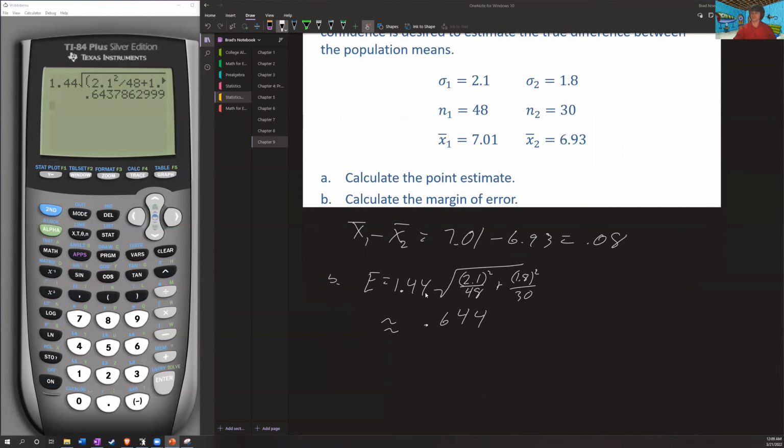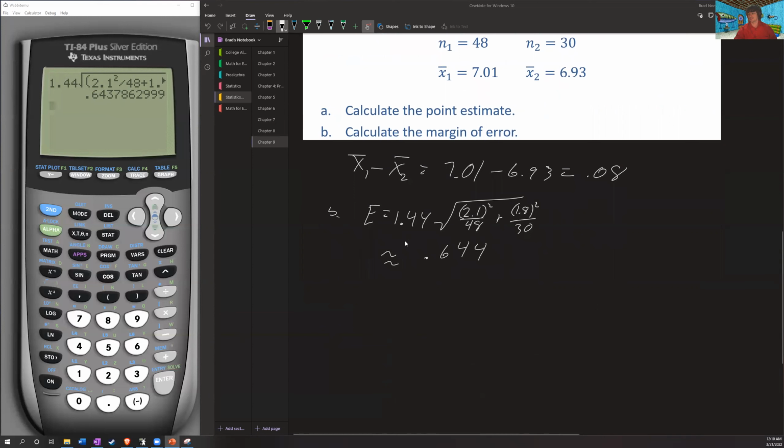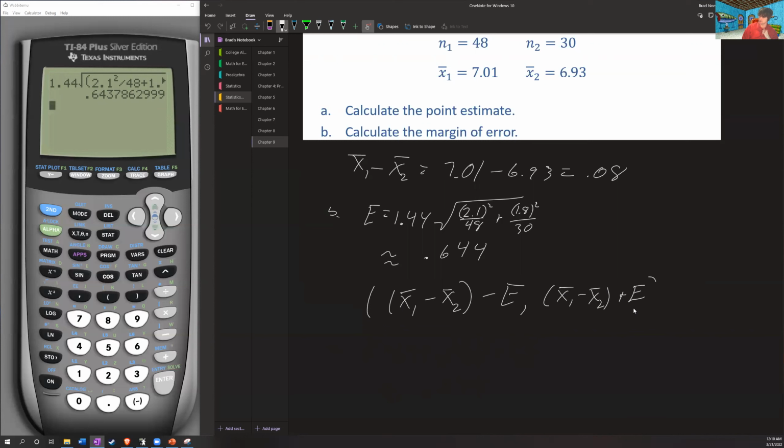When we are looking at our margin of error here, as a reminder, it's just going to be the same basic idea of what we've been doing before. The lower bound of my confidence interval is going to be this here. And my upper bound is, of course, going to be the same thing, only plus my error. Okay. And there we go. So this is going to be our confidence interval.